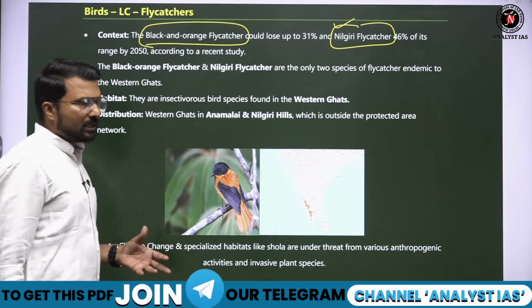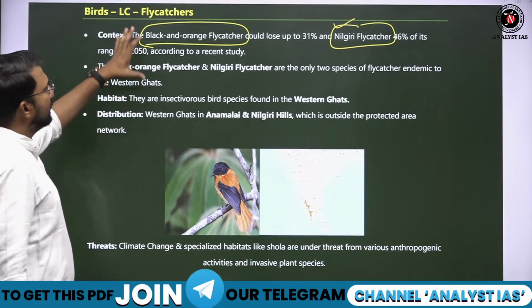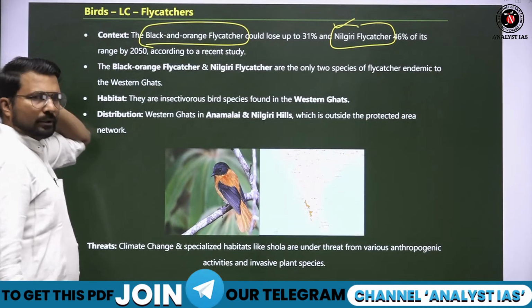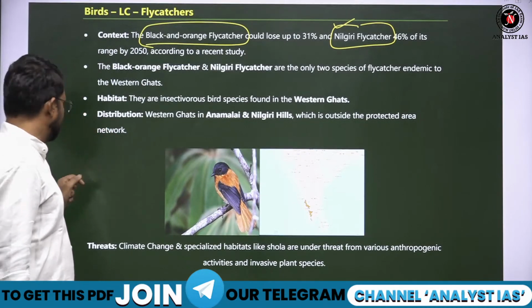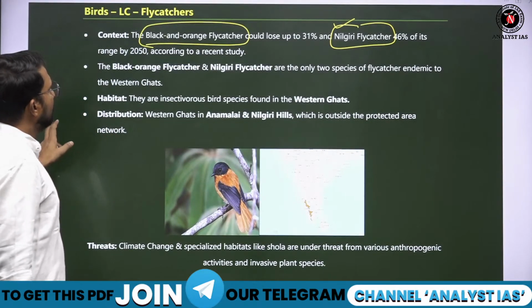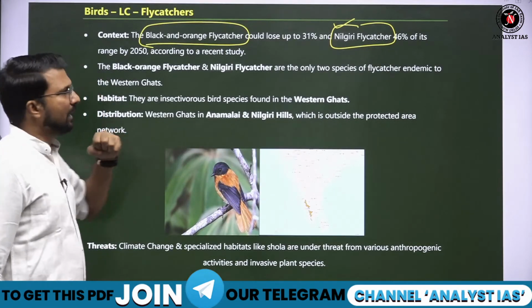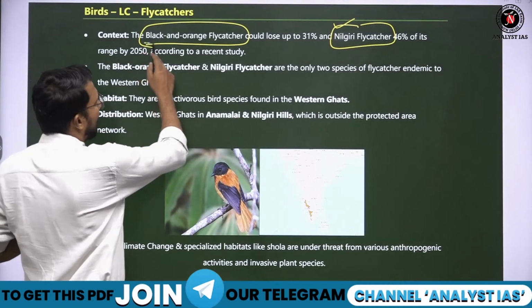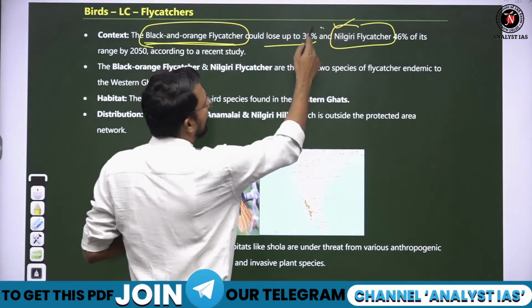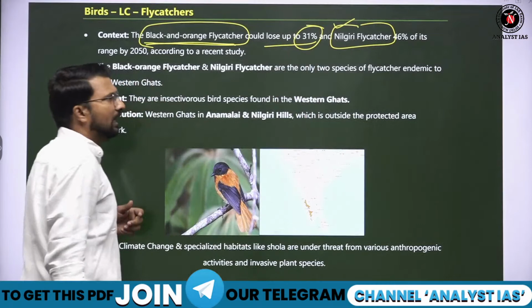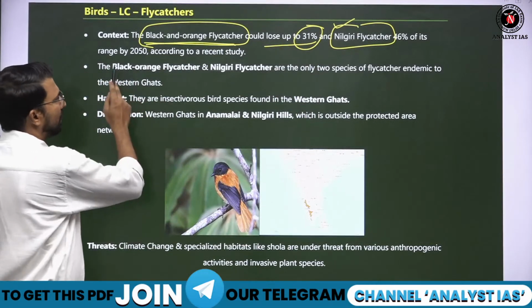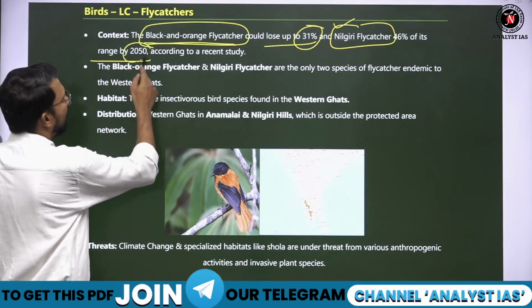So it is noted that their numbers reduced drastically. Fine. And their area where they are basically found, that area is also getting reduced. So it is said that black and orange flycatcher could lose up to 31% and Nilgiri flycatcher lose up to 46% of its range by 2050.